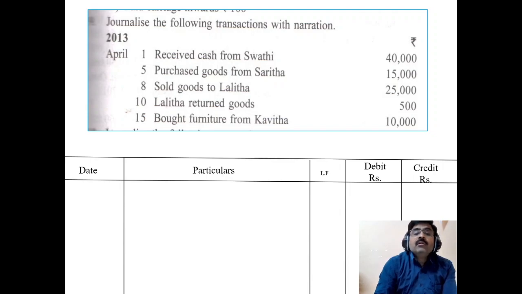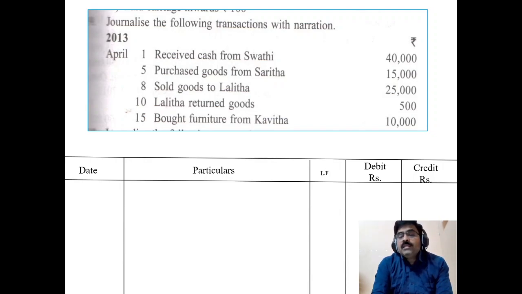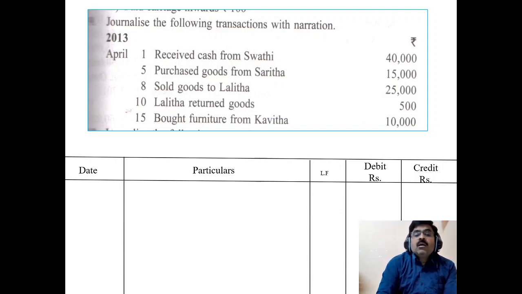Here once again I am telling that purchases goods generally in conventional previously used to say it is a real account. Okay, whatever it may be, the rule is the same. Goods purchased means goods are coming in, so debit the goods account. If it is considered as expense, also it is expense debited. Okay. For your convenience, I am using it as a real account.